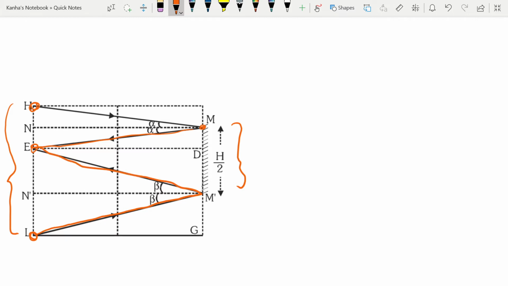Then you use the properties of similar triangles and you find that the height of this mirror should be h by 2, where h is equal to the height of the man. These are often asked. You should note that this result does not depend upon the position of the eye, and this result is also independent of the distance of the person in front of the mirror.